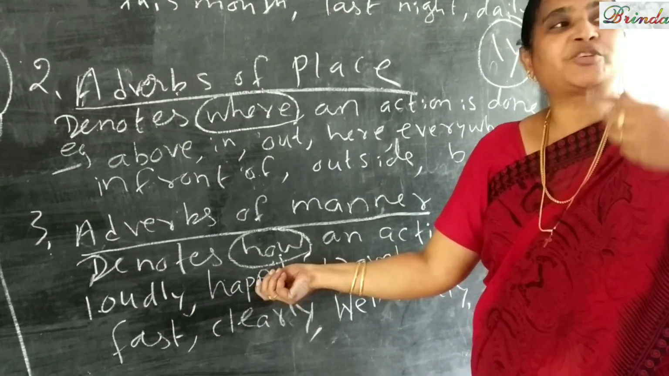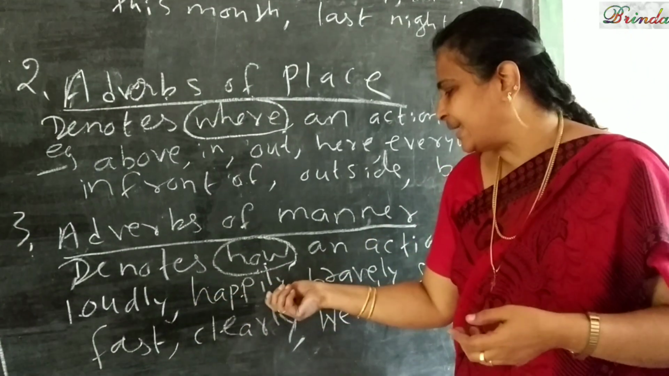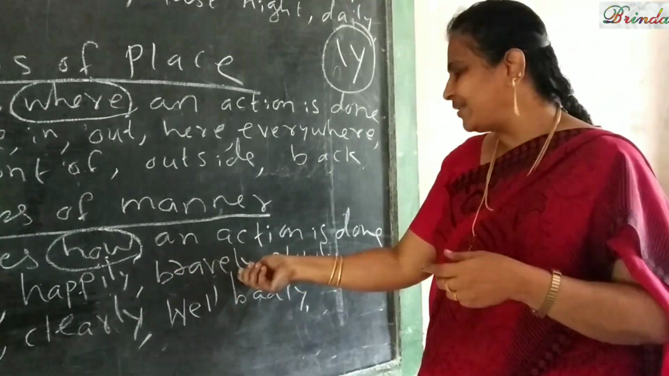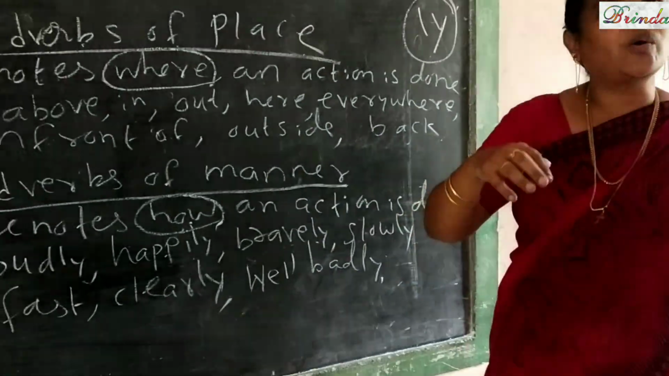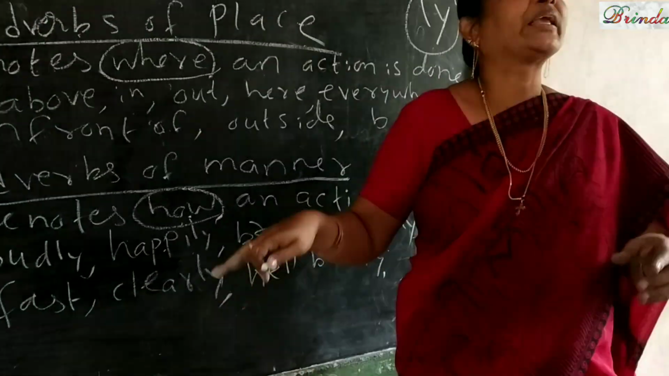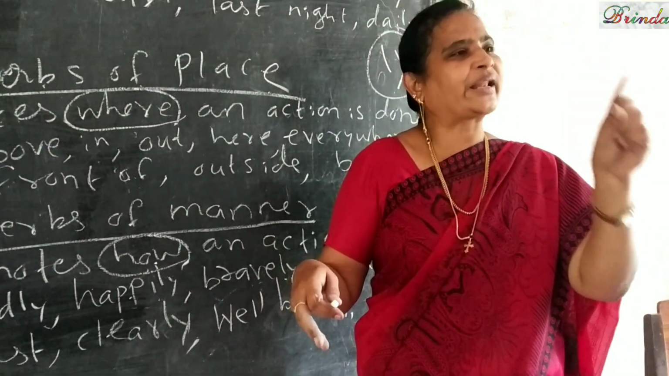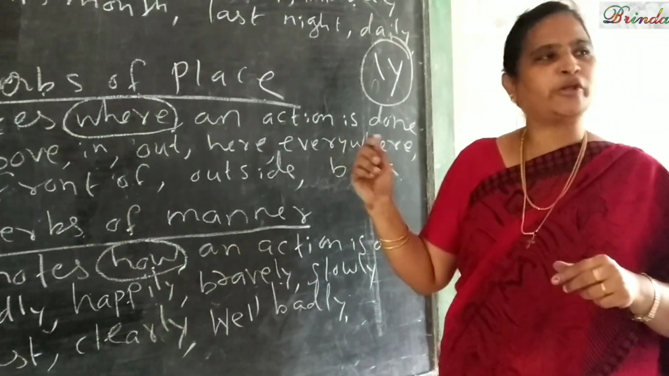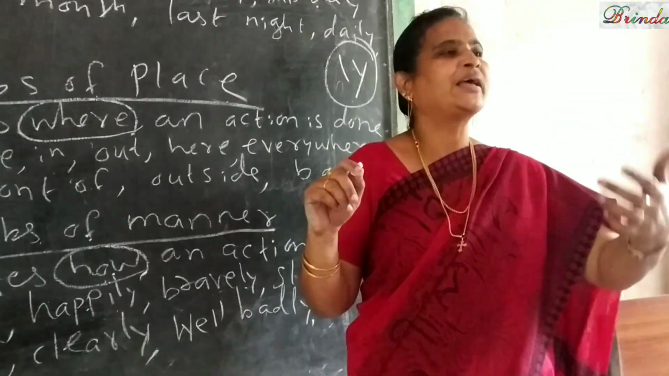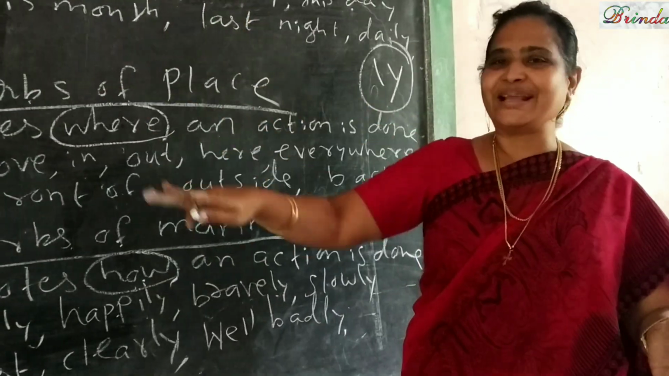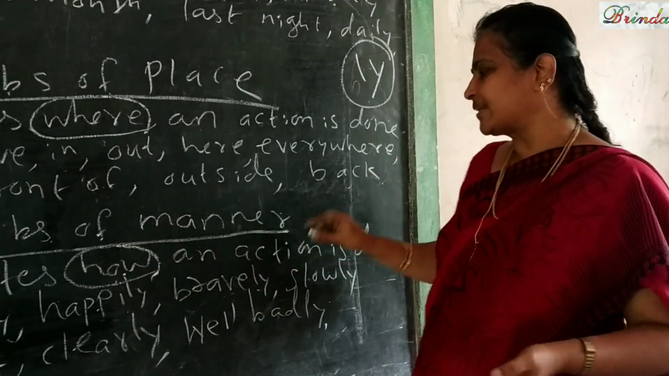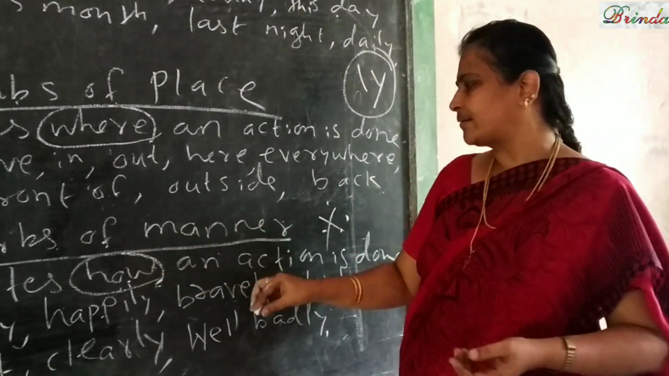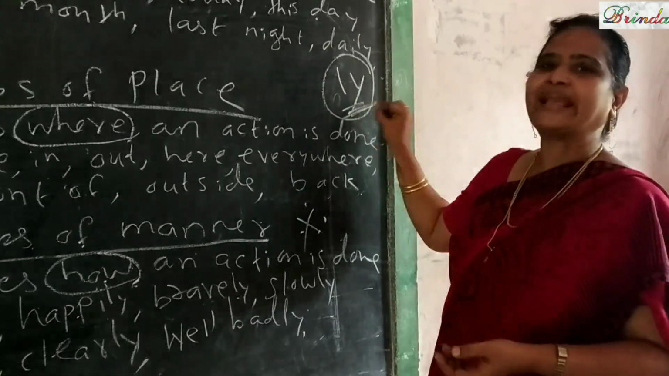So she is singing. How? Happily. Okay. That girl is fighting. How? Bravely. And the girl is walking. How? Slowly. If you are able to answer the word how, that is called adverbs of manner. Do you follow, children? This is the main one, very very important. Keep it in mind. If it answers how, it is an adverb of manner, and most of the time it ends with ly.